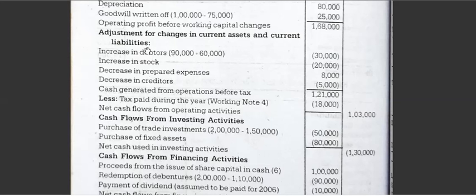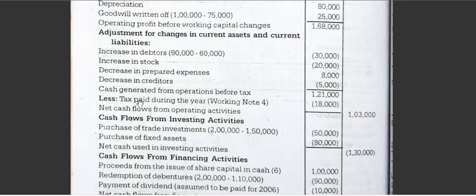If there is an increase in debtors, it results in an increase in working capital. So whenever it is an increase in working capital, you have to write in a bracket. If it is a decrease in working capital, you have to write as it is. So as I have explained, when the asset increases, write in the bracket. If the asset decreases, write as it is. Liability increase, you have to write in the bracket. If there is a decrease in liabilities, you have to write in a bracket. Just opposite, just remember. Then tax paid, you take all together. Minus items you have to add and plus items deduct, you will get 1,21,000.